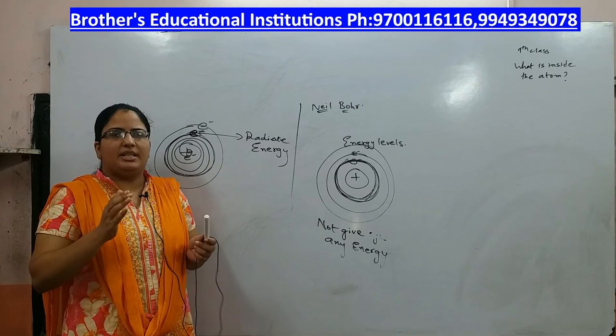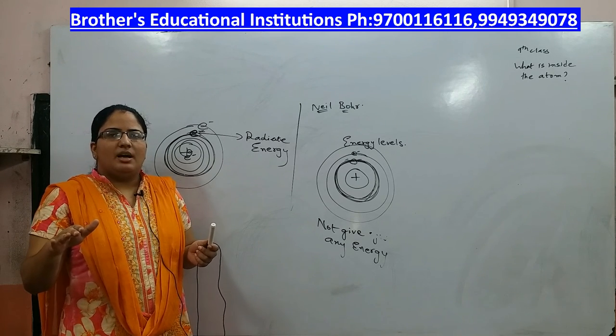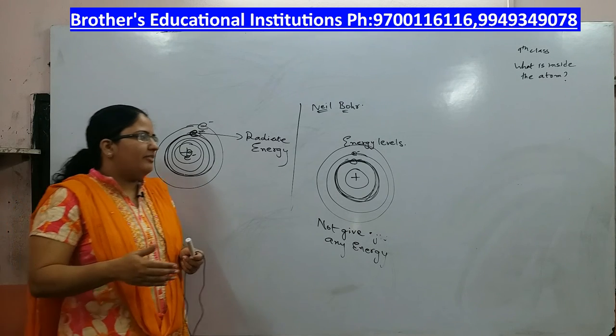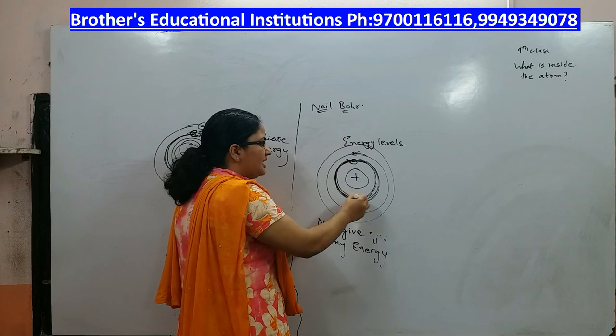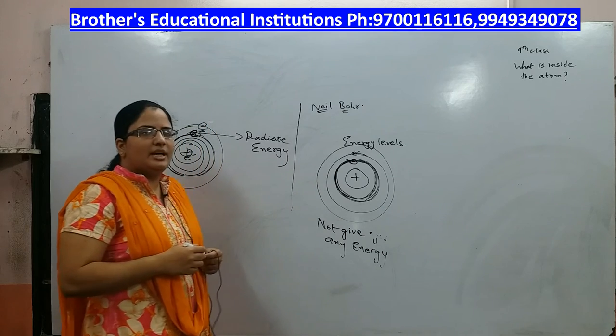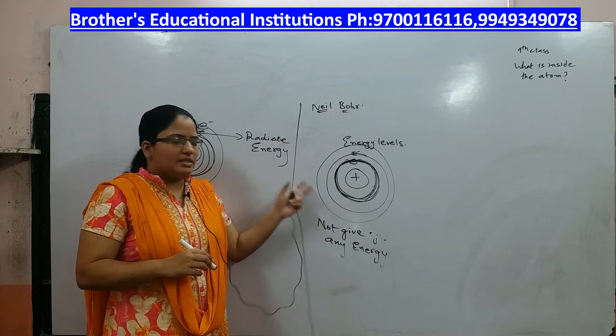So here also electrons move in definite energy levels. He restricted the path of the electron.